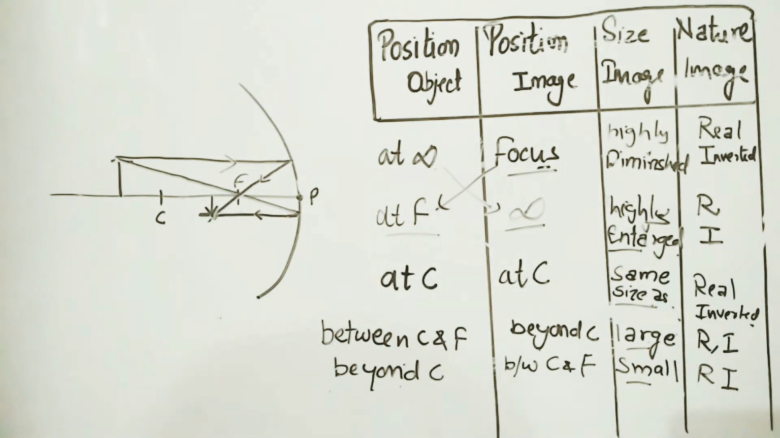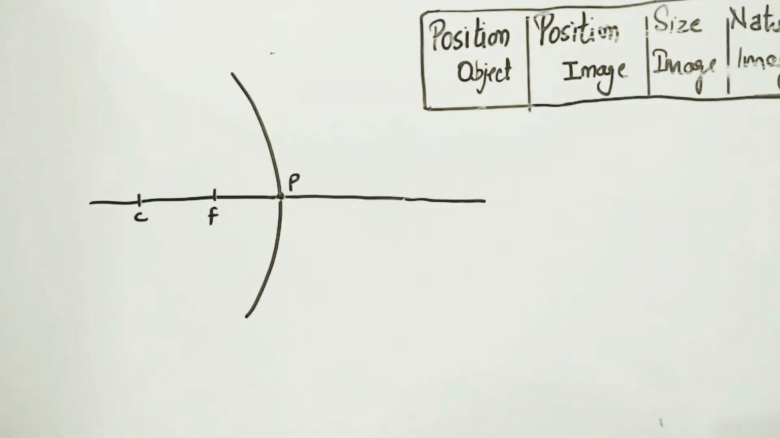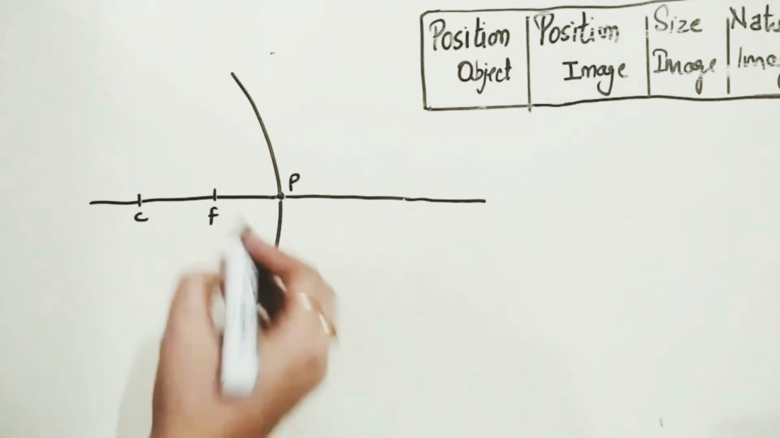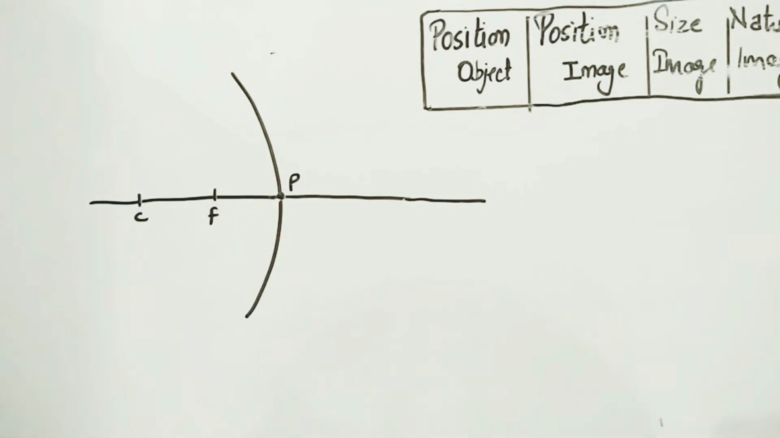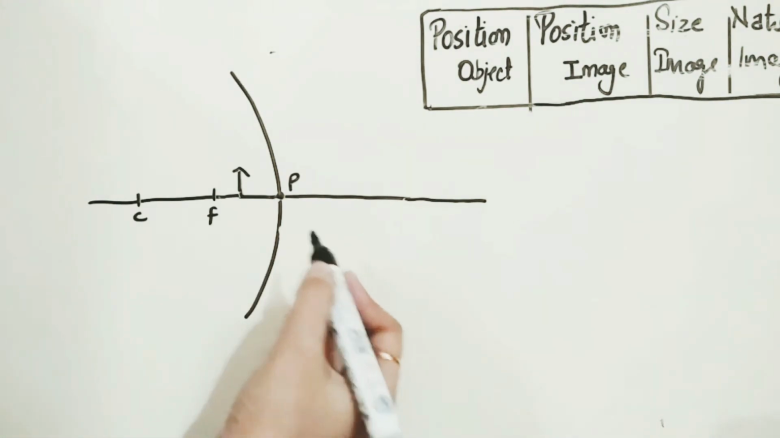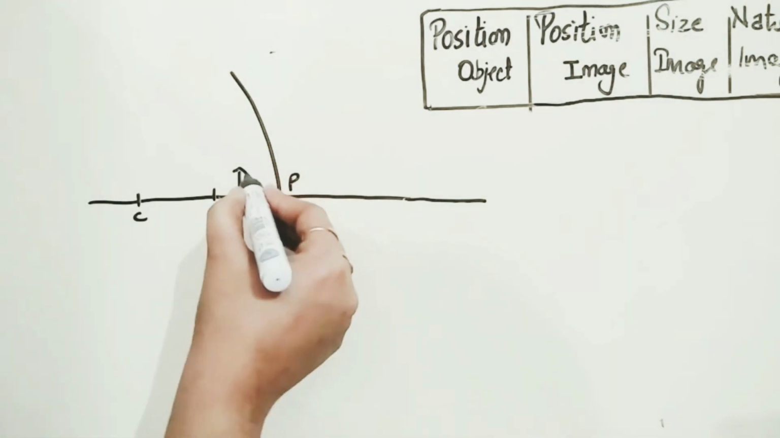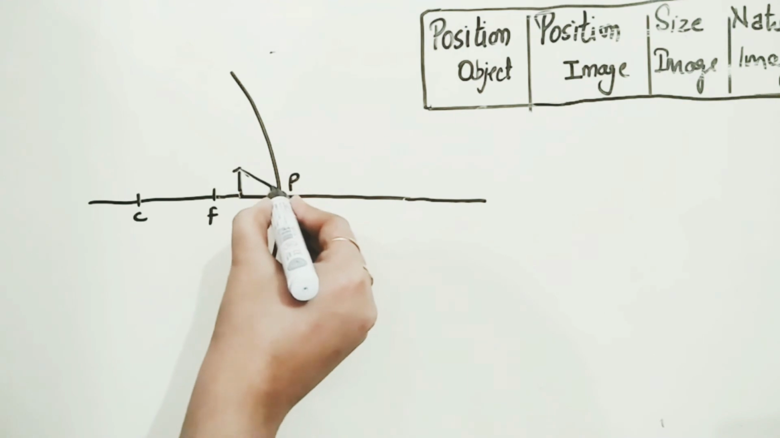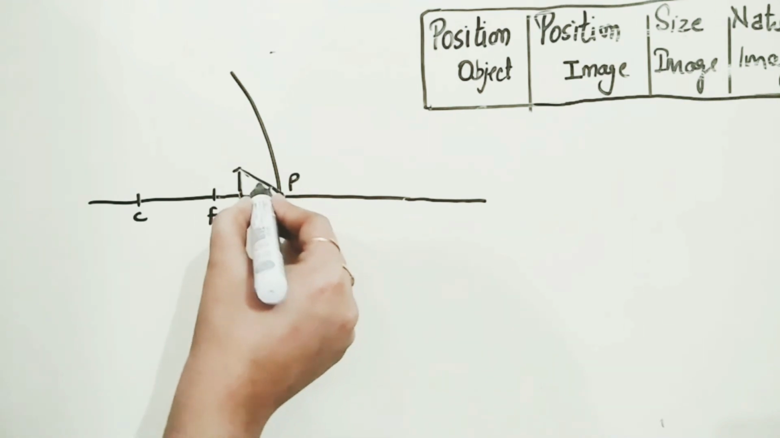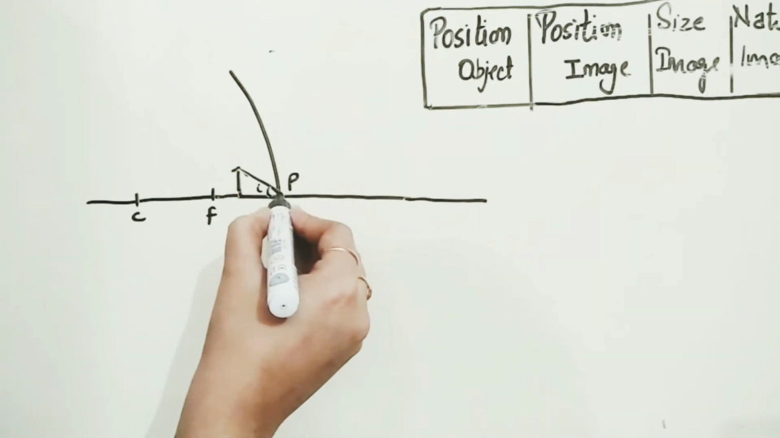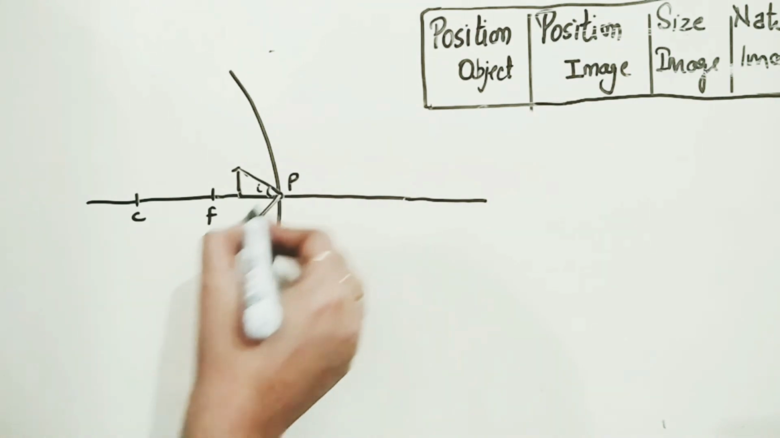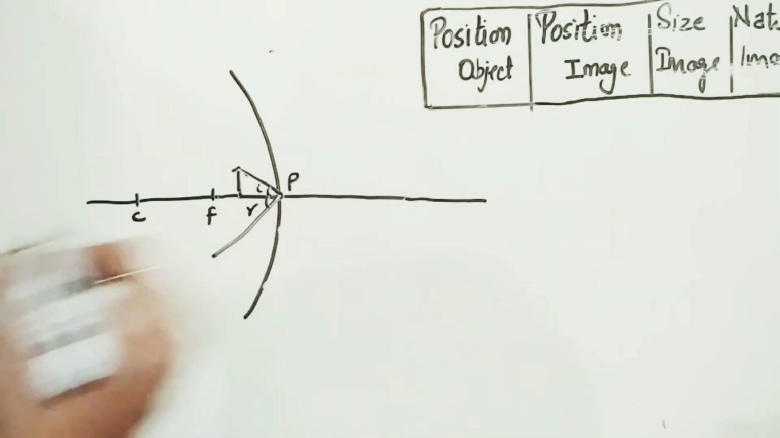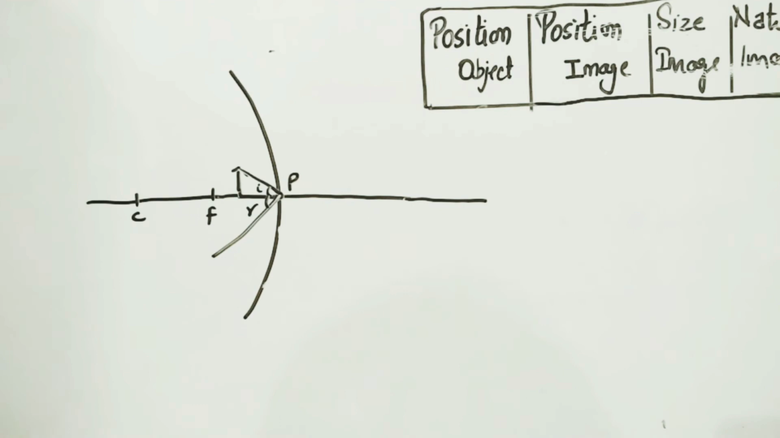Now this is the last case, in which the object is placed between pole and focus. In this case we also have to take these two rays. The first ray makes angle I with the mirror and it will be reflected by angle R.